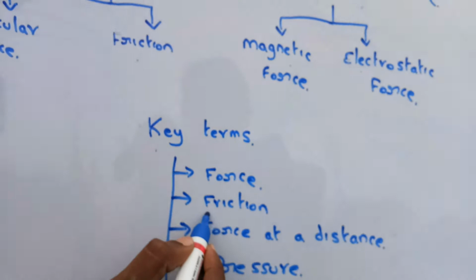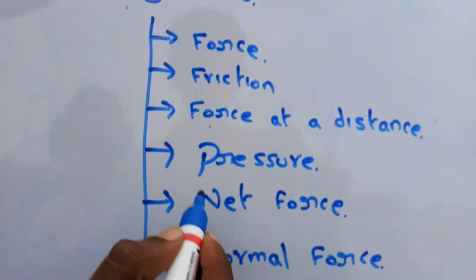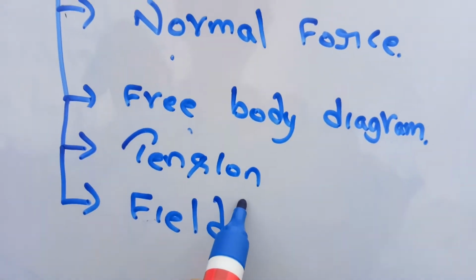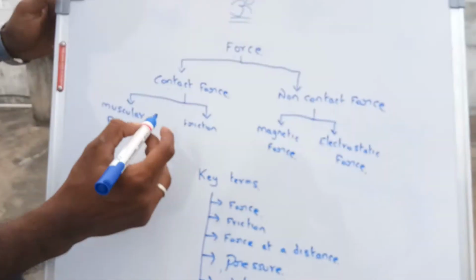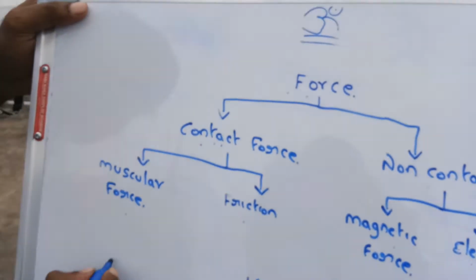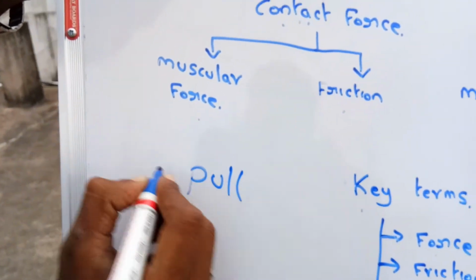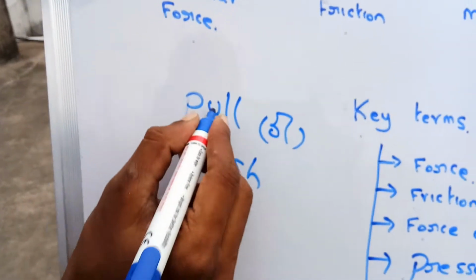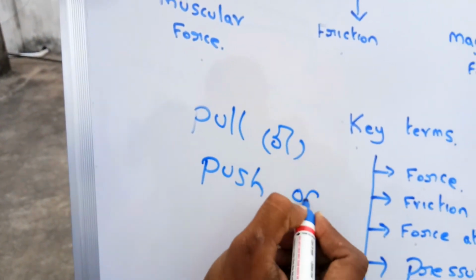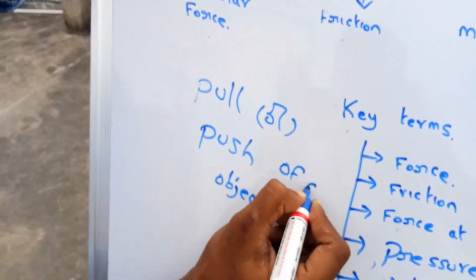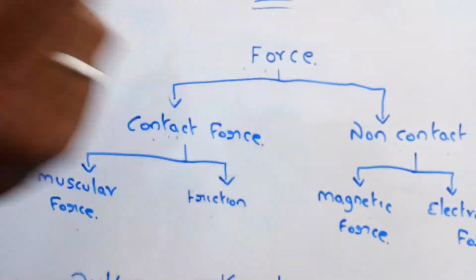The key terms, the basic terms we are going to discuss in this chapter, are force, friction, force at a distance, pressure, net force, normal force, free body diagram, tension, and field. Clear? First we are going to discuss force. What is force? Force is nothing but the push or pull of a body or object.